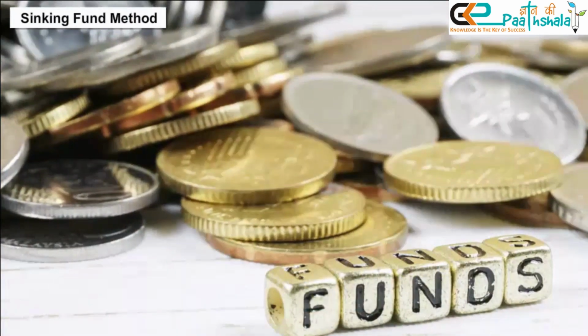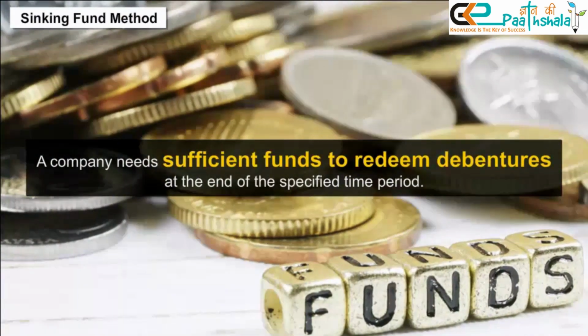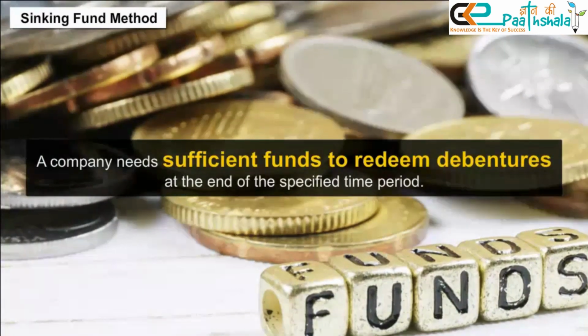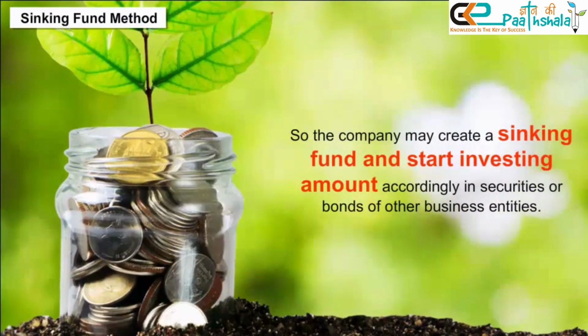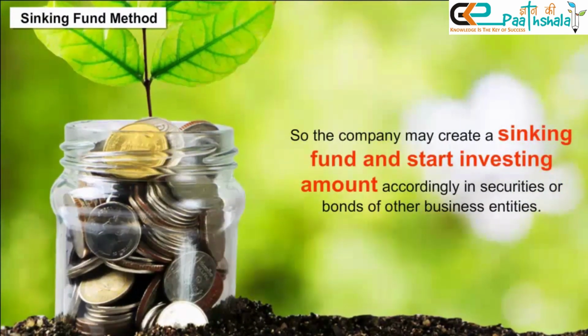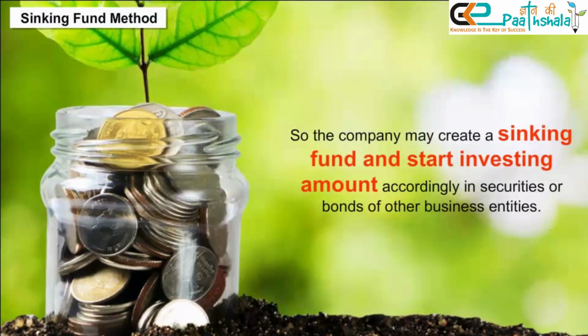Sinking fund method. A company needs sufficient funds to redeem debentures at the end of the specified time period. So, the company may create a sinking fund and start investing amounts accordingly in securities or bonds of other business entities.